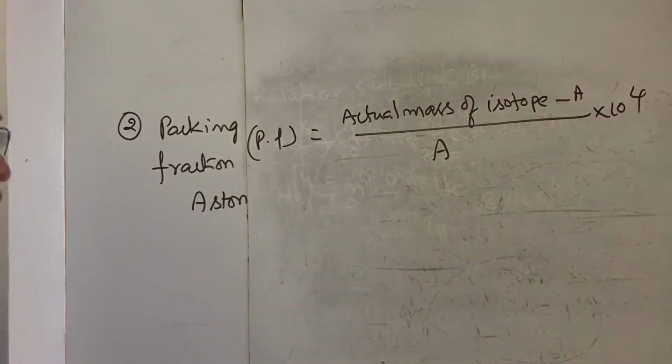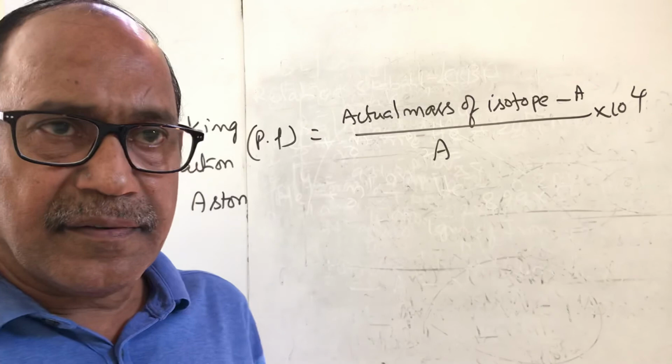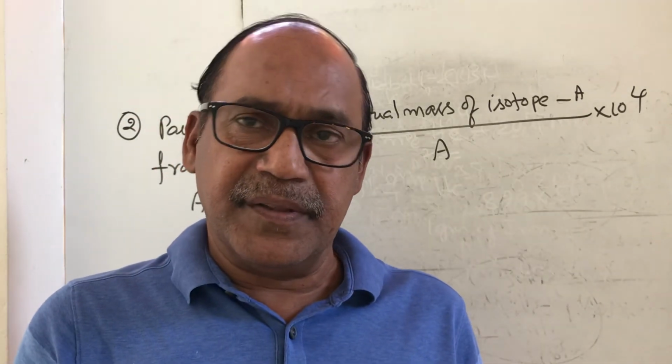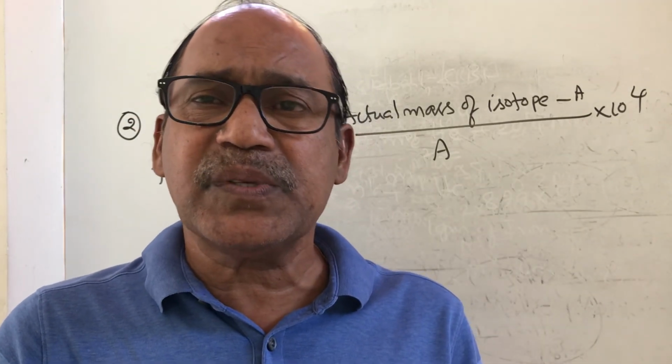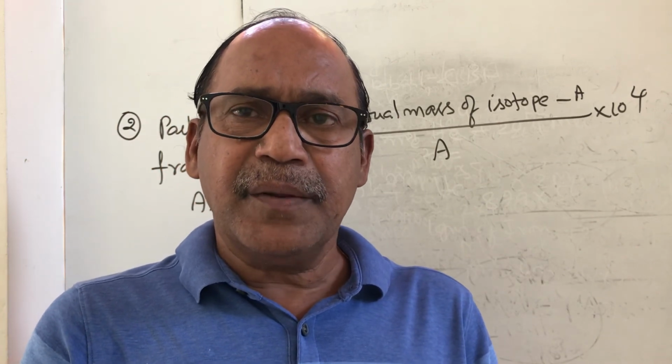This equation was proposed to explain the relative stability of the nucleus. Packing fraction indicates the packing nature of the nucleus, when the protons and neutrons are very closely embedded, and if they are, say, very orderly packed, the